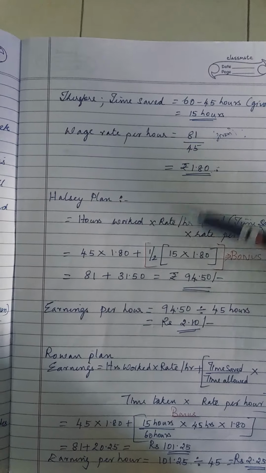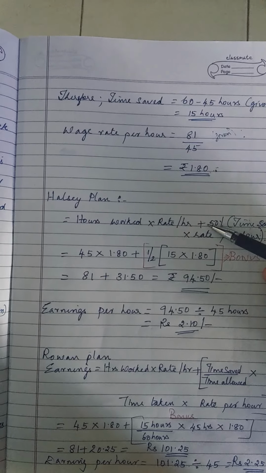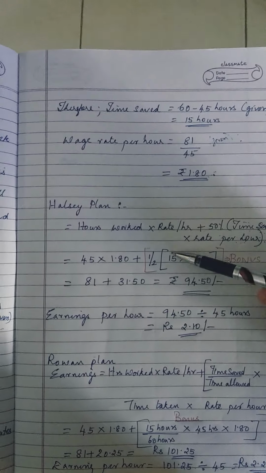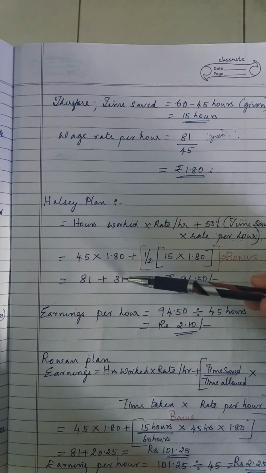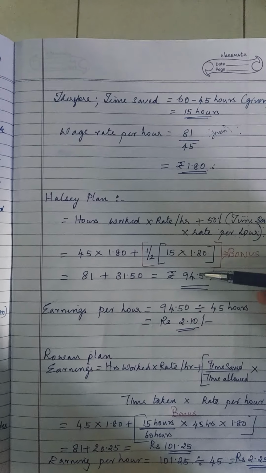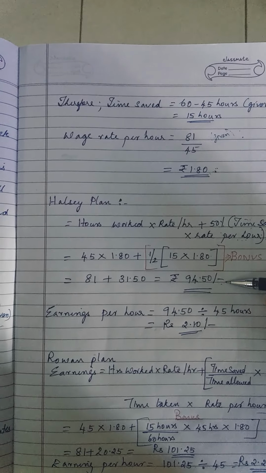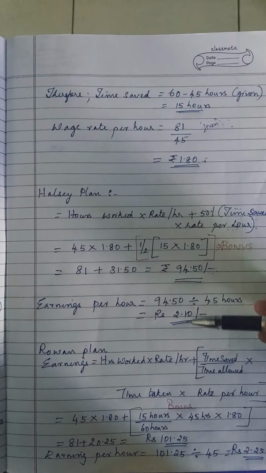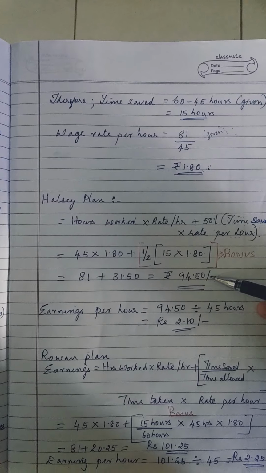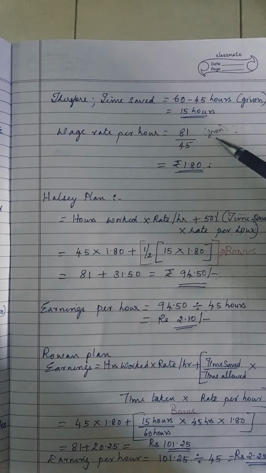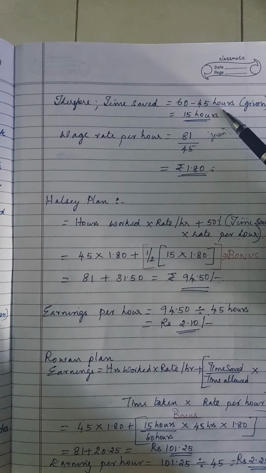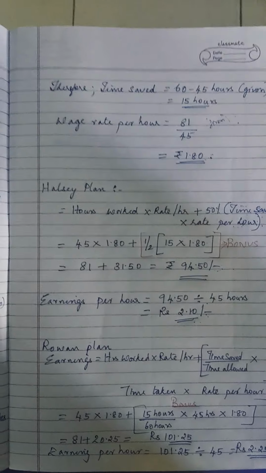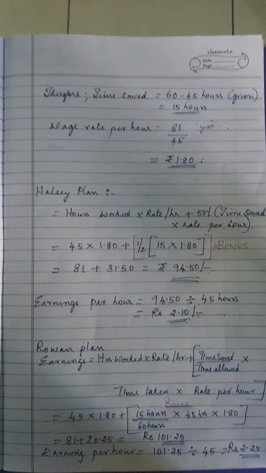Plus half into time saved: 15 hours into 1.80. So 81 plus 31.50 gives 94.50 as the total earnings. For the per-hour basis, earnings divided by the 45 hours worked gives rupees 2.10 per hour under the Halsey plan.